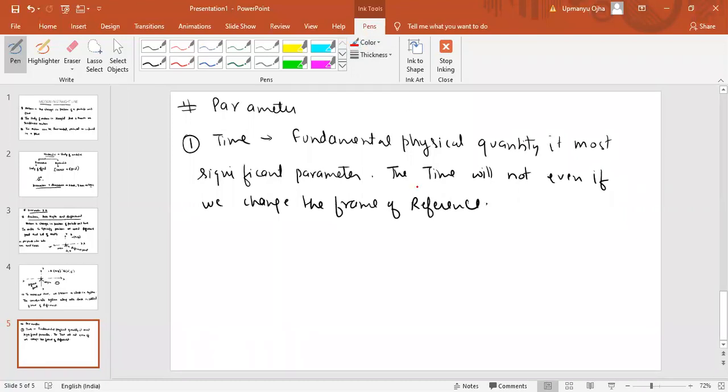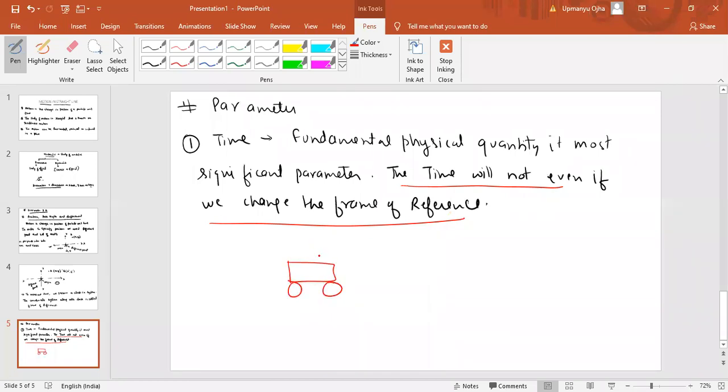Okay. Now I give you one example here. Just understand that example properly. You are traveling inside the car.